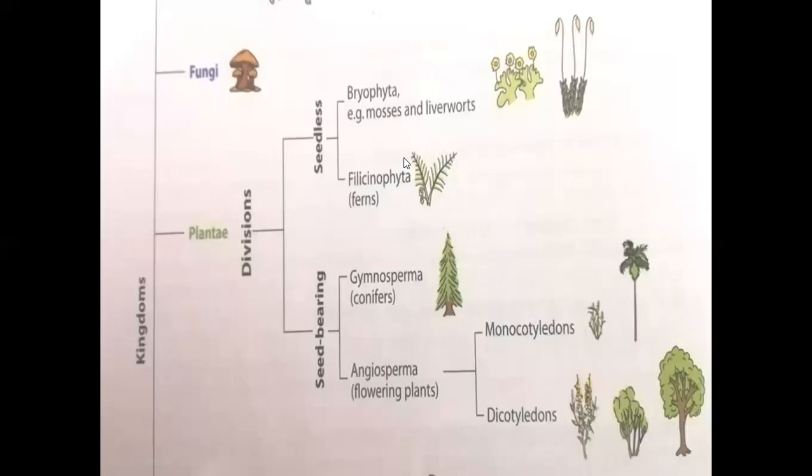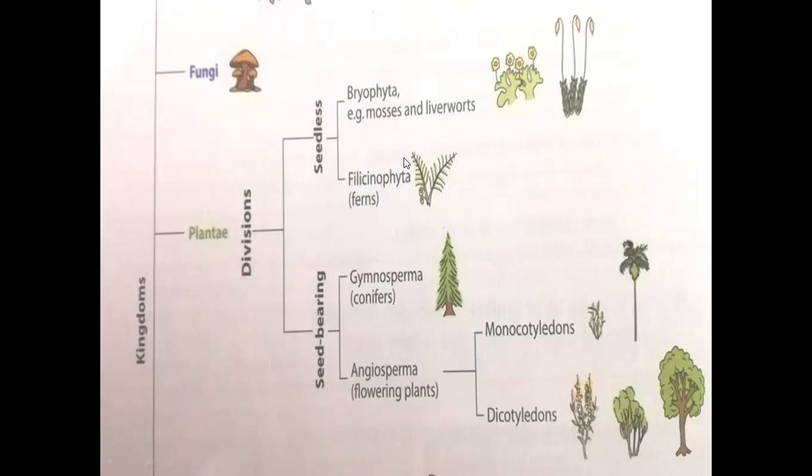If we talk about seedless plants, we have bryophytes and pteridophytes. Examples of bryophytes are mosses and liverworts, whereas in the class of pteridophytes we have ferns. The second class, the one which bears seeds, can be further subdivided into two: gymnosperms and angiosperms.